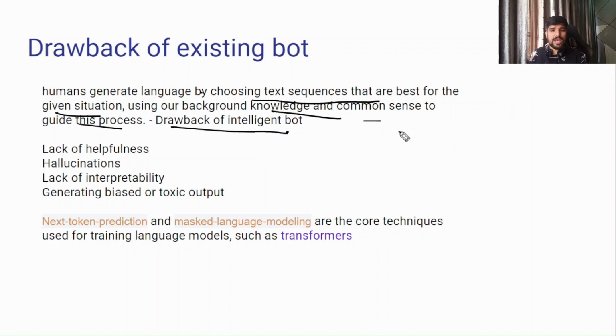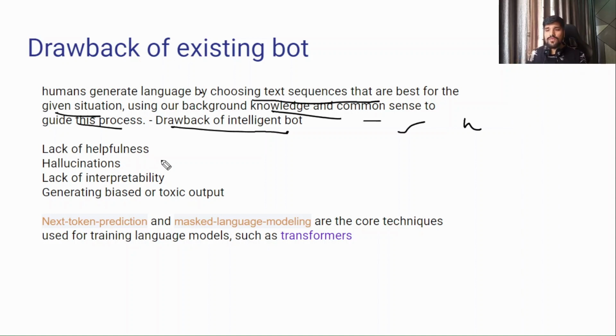They cannot work like a human. Just now we saw an example where I asked the bot to act as an interviewer with these skill sets. If you provide such things to an earlier language model, it may have some difficulties. So it is important that earlier intelligent bots had some drawbacks.